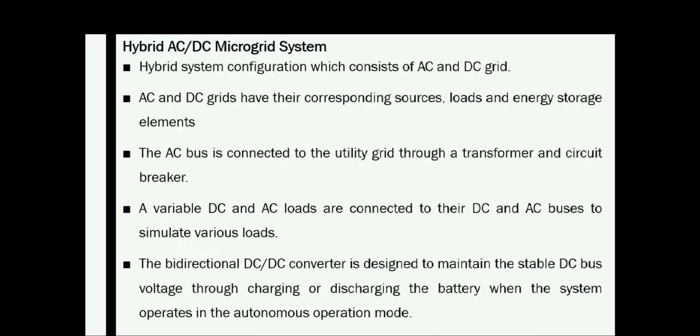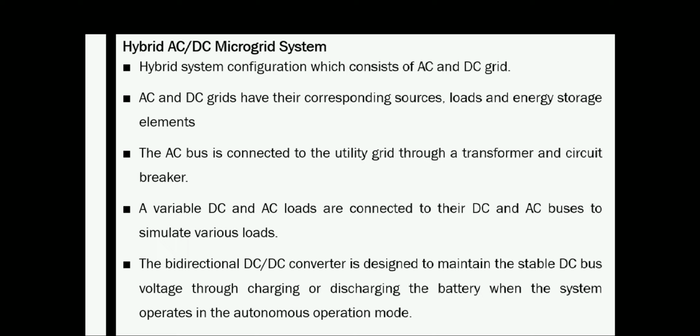So these are the points regarding what I have already discussed: the hybrid system configuration consists of an AC and DC grid. AC and DC grids have their corresponding sources, load and energy storage elements. The AC bus is connected to the utility grid through a transformer and circuit breaker. Variable DC and AC loads are connected to their DC and AC buses to simulate various loads. And a bidirectional DC-DC converter is designed to maintain the stable DC bus voltage through charging or discharging of the battery when the system operates in an autonomous operation mode.